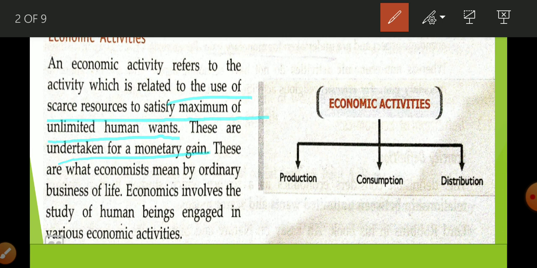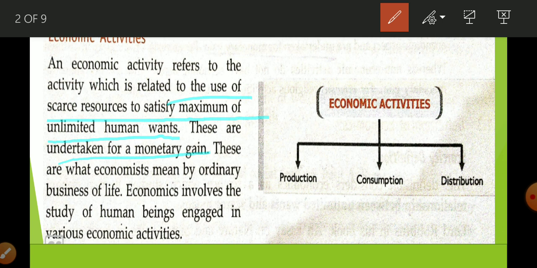In the previous video I told you why we face the economic problem and why there is a requirement to study the subject economics: because our wants are unlimited, and our resources, our salary, our income, are limited.